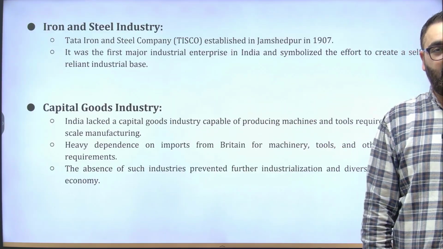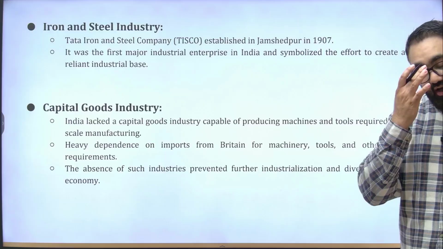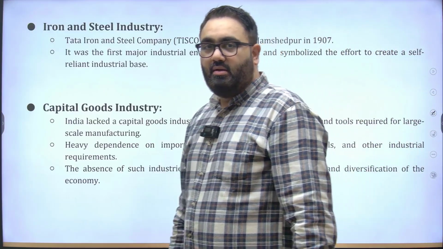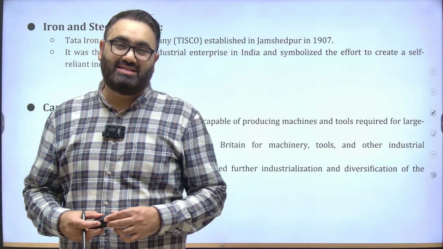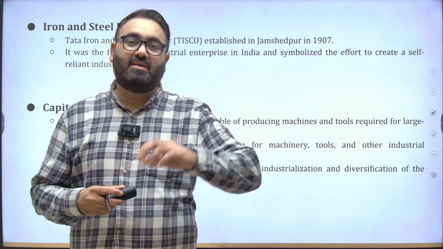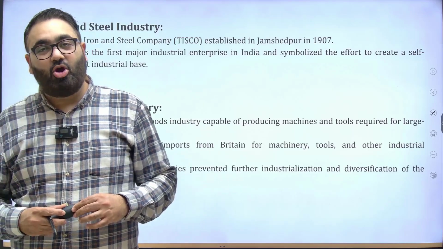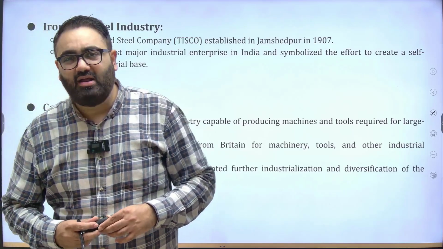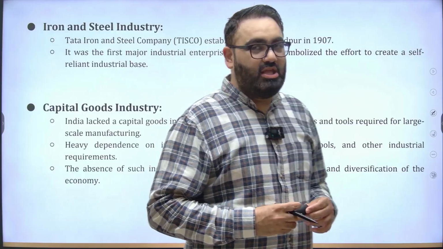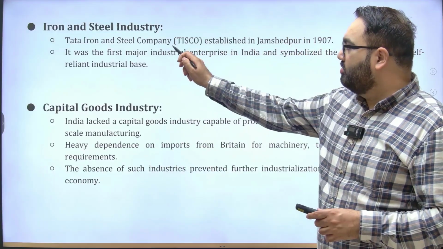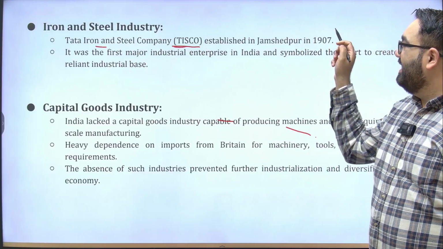Not just this, if you look at, for example, the iron and steel industry. Now, iron and steel is a very, very important industry for any country. Imagine a situation where World War One, World War Two was being fought. During wars, especially the iron and steel industry take predominance over any other kind of industry, because they are the ones that will give you the raw material for making your weapons, your artillery, your equipment. This is when India saw the emergence of a big company called Tisco that exists even today. The Tata Iron and Steel Company. It was started in Jamshedpur in 1907.